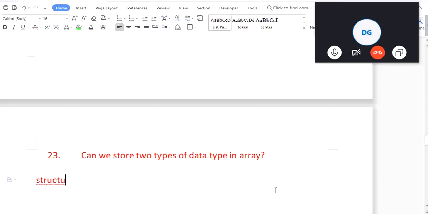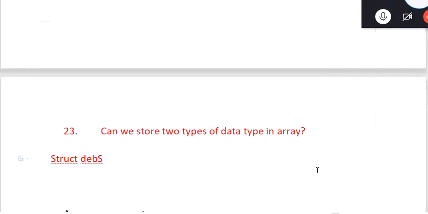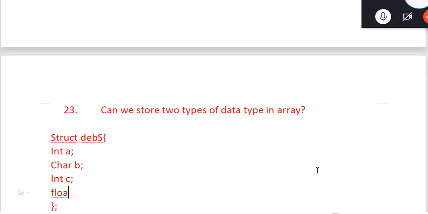struct Devismita, and if we make integer a, character b, integer c, float d.